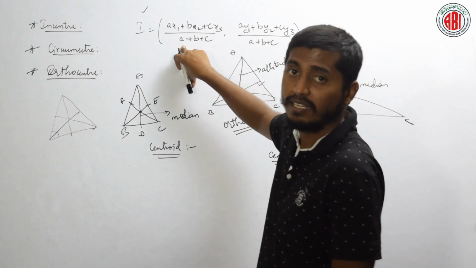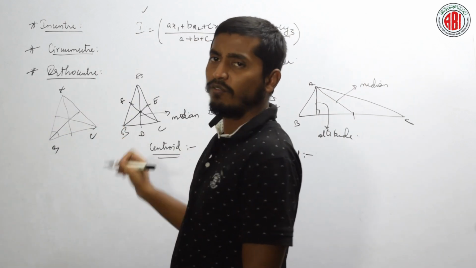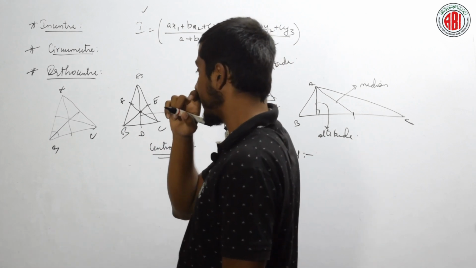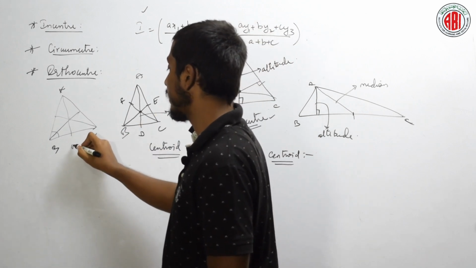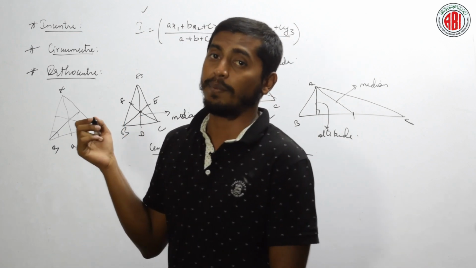What is a here? See here, if this is a triangle ABC, what is small a here? A small a is always considered to be the length of the side which is opposite to the vertex capital A.